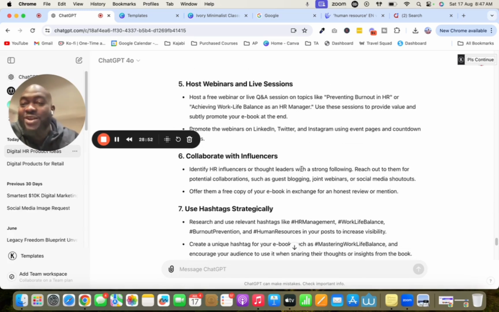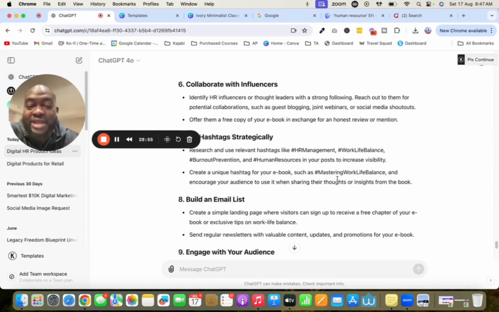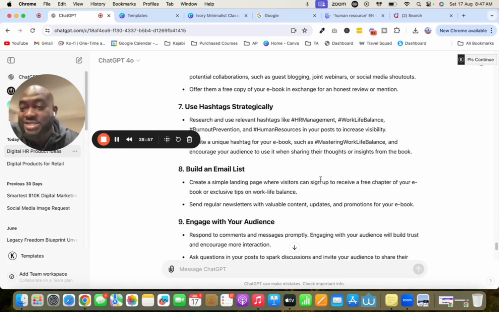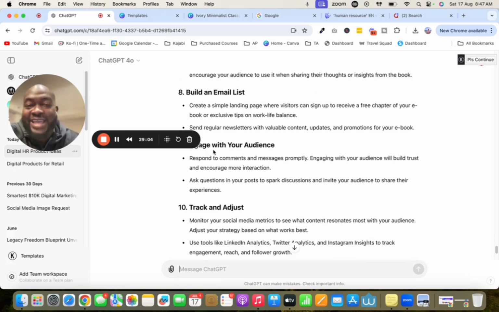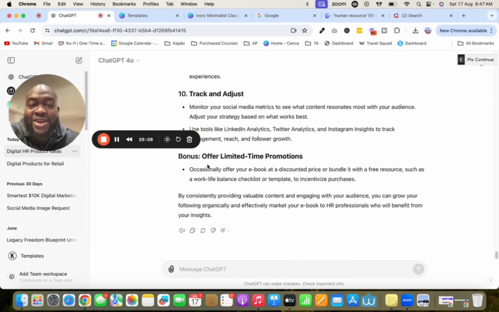It also tells you that you could collaborate, and it also tells you about a hashtag strategy. It also tells you about building an email list, right? It also tells you to engage with your audience, track and adjust, and then it also tells you to offer limited promotions. And I absolutely love this. You understand? So let's just say right now we're going to leverage LinkedIn for the sake of this example.